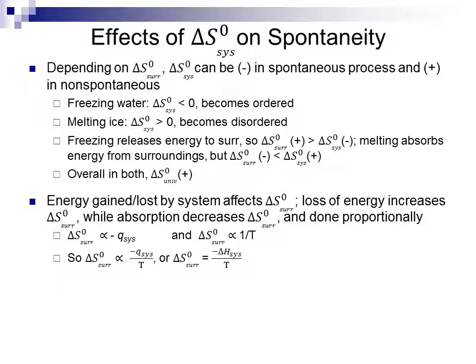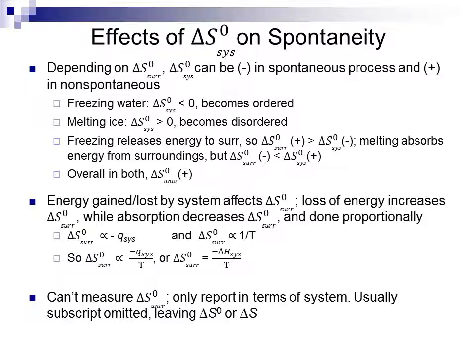So overall, the change in entropy of the surroundings is proportional to the negative heat of the system over its temperature. Or the change in entropy of the surroundings is equal to the negative enthalpy change of the system divided by its temperature. We cannot measure the entropy of the universe directly. All we can do is report in terms of the system. Because of this, usually the subscript 'sys' is omitted, leaving us with delta S naught or just delta S when we deal with entropy.